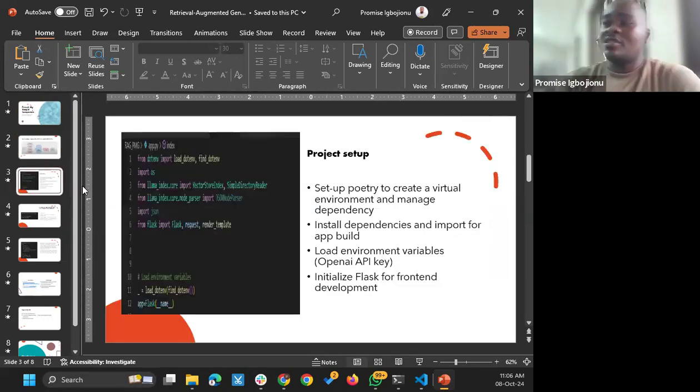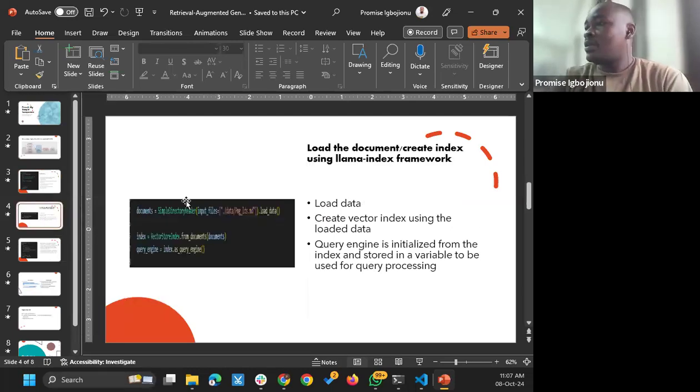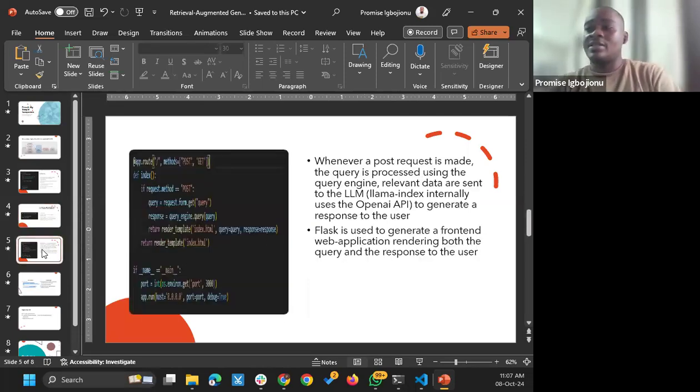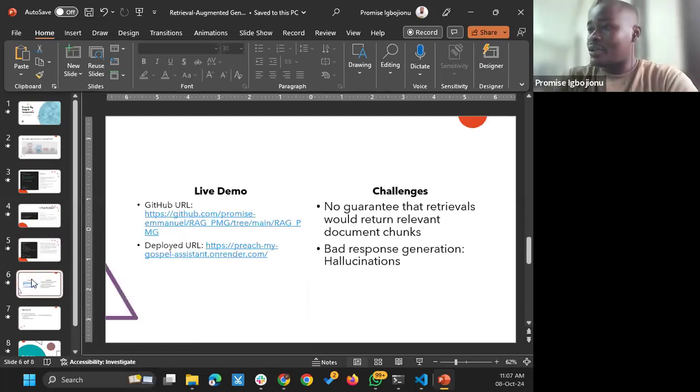So first, I created a simple project setup where I used Poetry to initiate a virtual environment, install the necessary dependencies, and initiated Flask for my front end. And like I said before, I used Llama Index to create the basic RAG system, the baseline. And so what I simply did was to load those documents and create the index, and then stored those vectors somewhere for synthesis whenever it's needed.